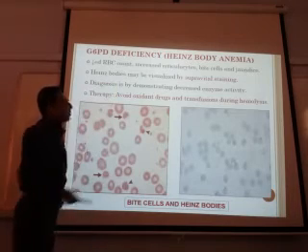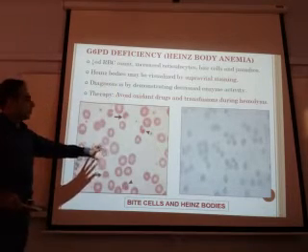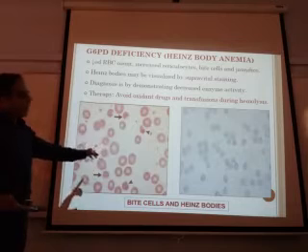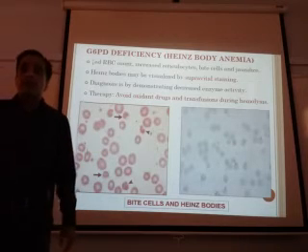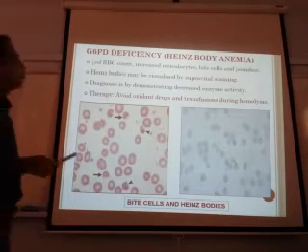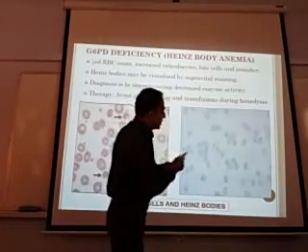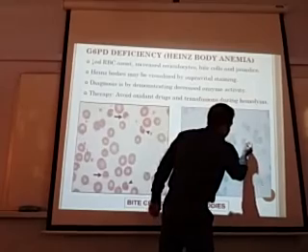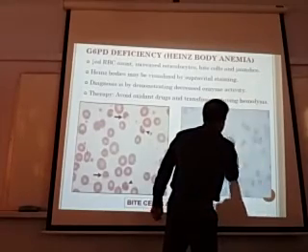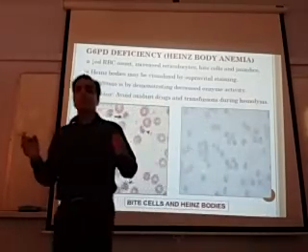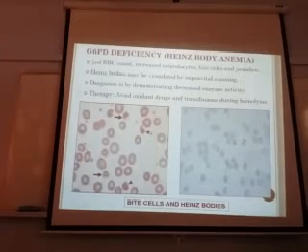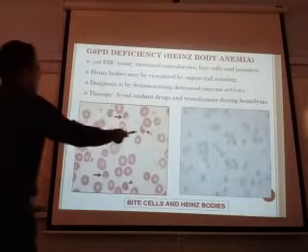How will you find the Heinz bodies now? This is the normal blood film. You cannot find Heinz bodies. For Heinz bodies you have to use a special stain, which is called supravital staining. If you go for the supravital stain, in the RBC you will find these dots. These are Heinz bodies. These are basically precipitation of the hemoglobin.